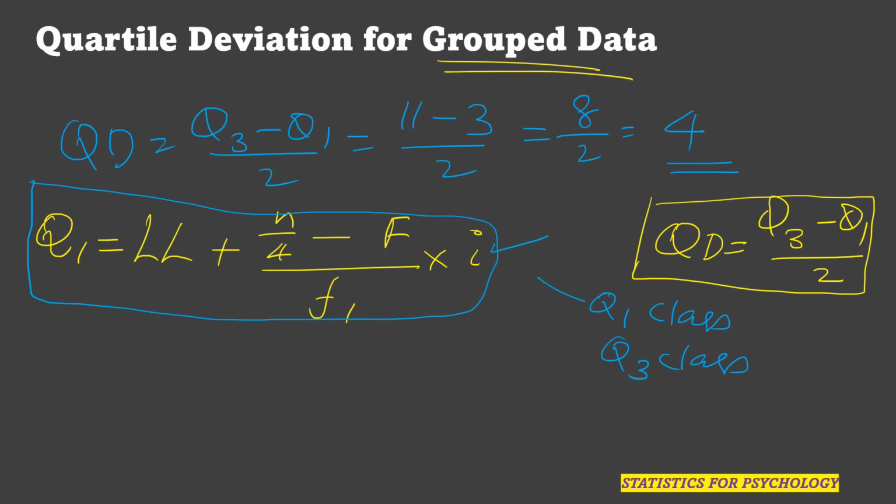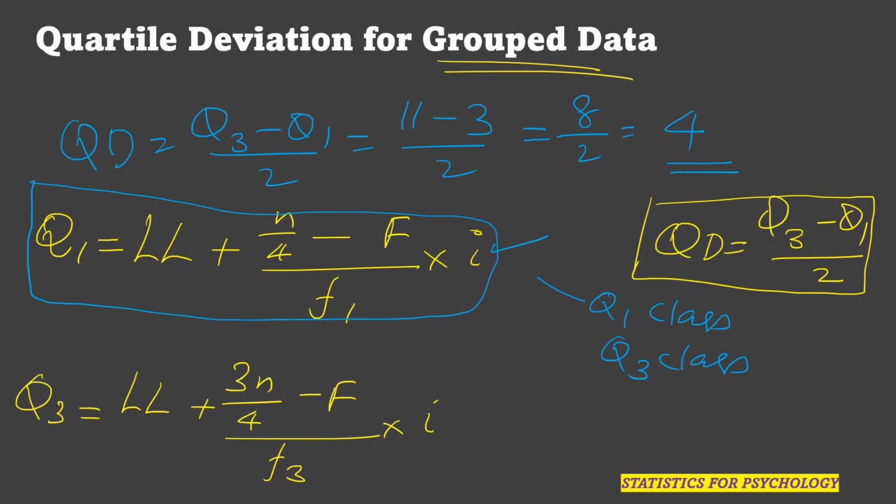Similarly, we need to find out Q3. To find Q3, we have a formula. Q3 is equal to LL plus ((3n by 4 minus F) divided by f3) into i. So you can understand the difference in this formula. Q1 and Q3 are almost the same. Here, for Q1 we take n by 4. For Q3 we take 3n by 4. And for Q1 we take small f1. Here we will take small f3. What is small f3? We will see, and the remaining all remain the same.